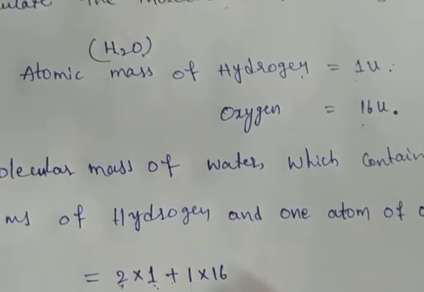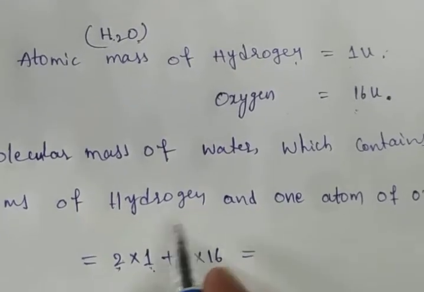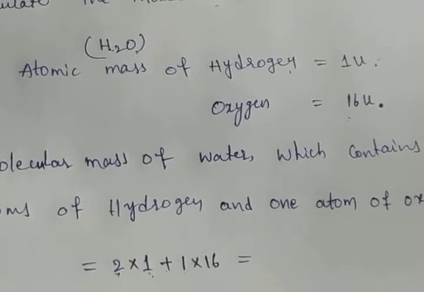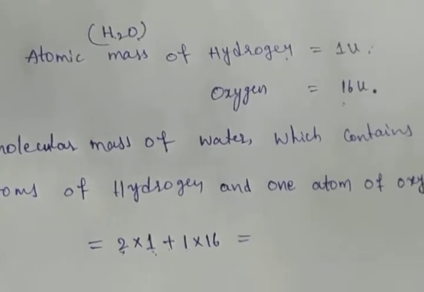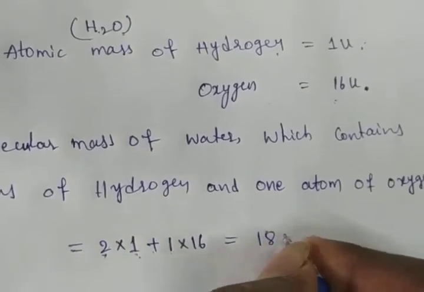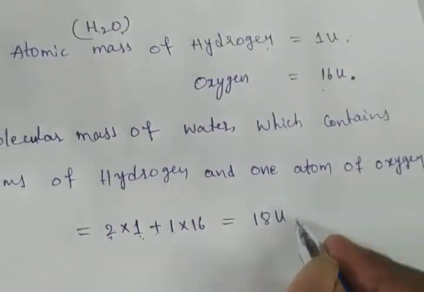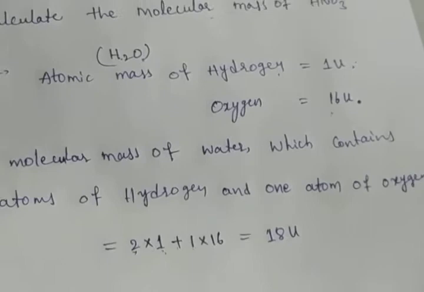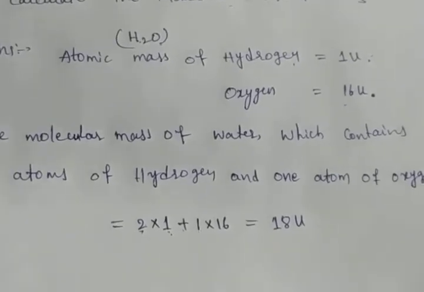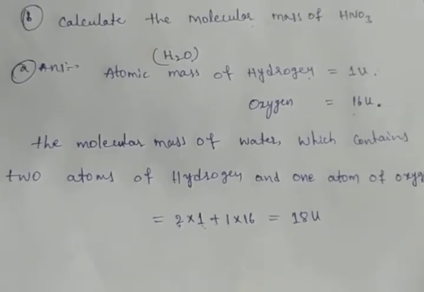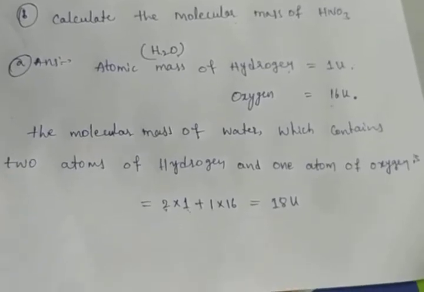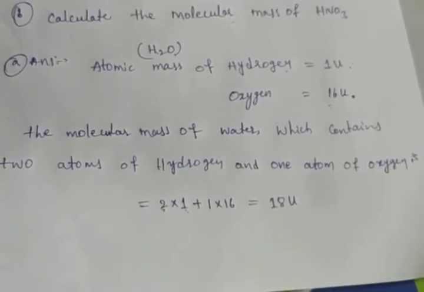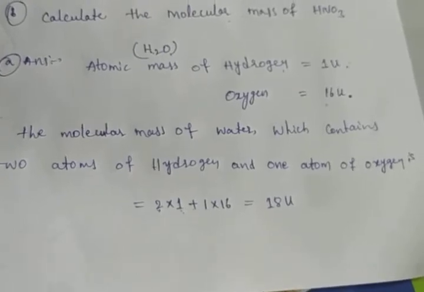Now we have to calculate. 2 into 1 is 2, and 16 into 1 is 16. 16 plus 2 is 18U. This is the molecular mass of H2O. It is very easy to calculate the molecular mass. If we know the atomic masses, we can calculate the molecular mass easily.